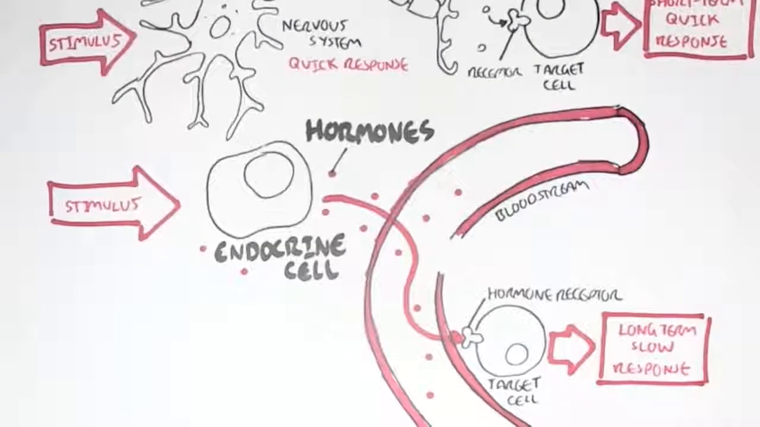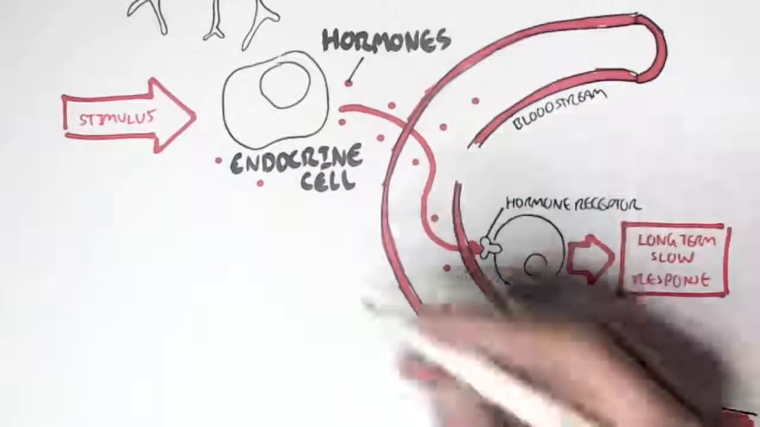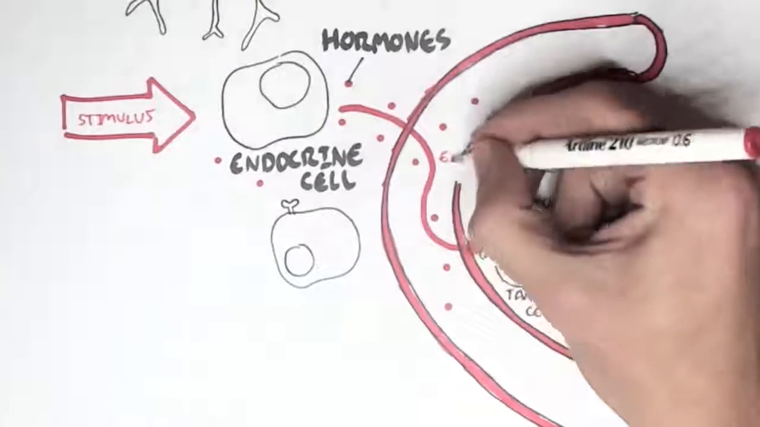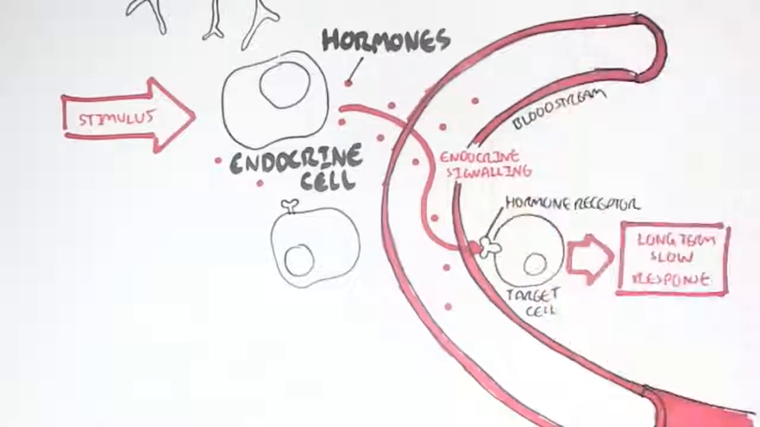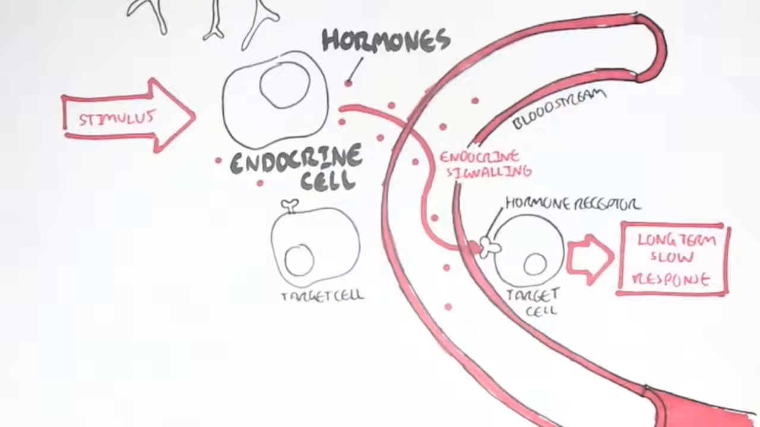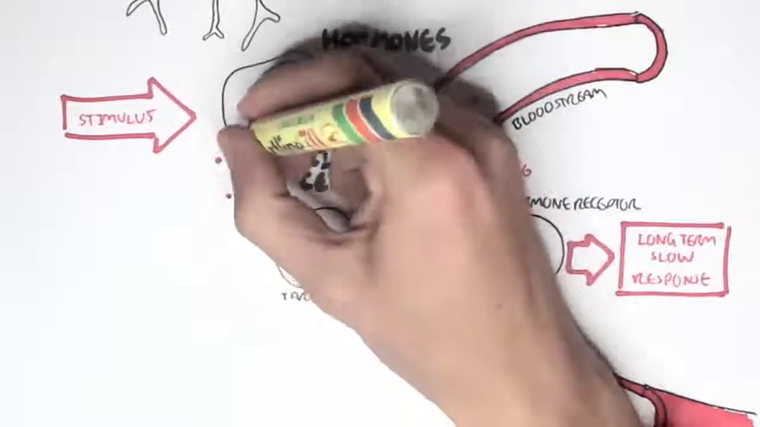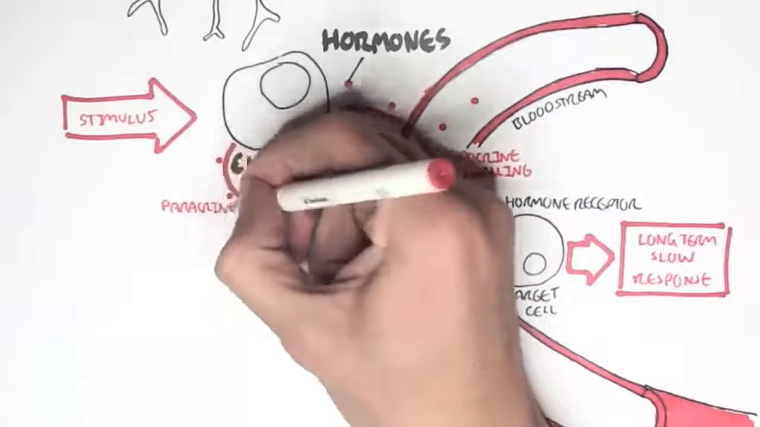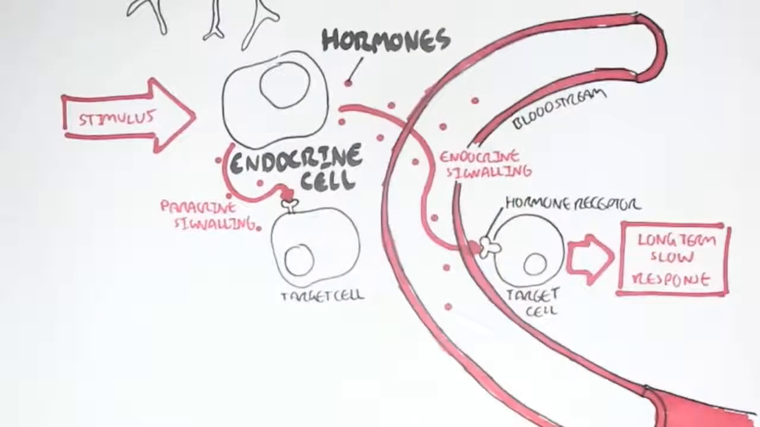The endocrine cell typically secretes hormones into the bloodstream. This is normal. This type of signaling is called endocrine signaling, hence the name endocrine system. However, hormones do not always have to be secreted into the bloodstream to target a cell. The endocrine cell can also secrete hormones that target a cell directly close to it, like this cell, for example. When it does this, this type of secretion is known as paracrine signaling, para as in across. And this will initiate a long-term slow response.